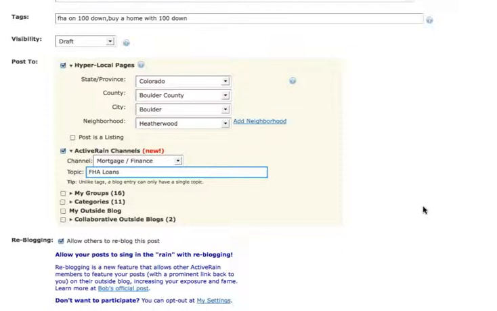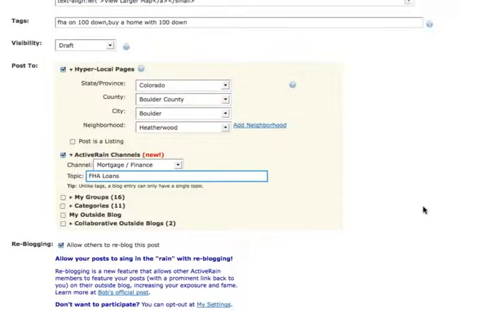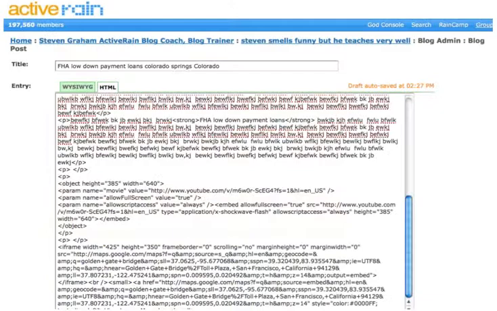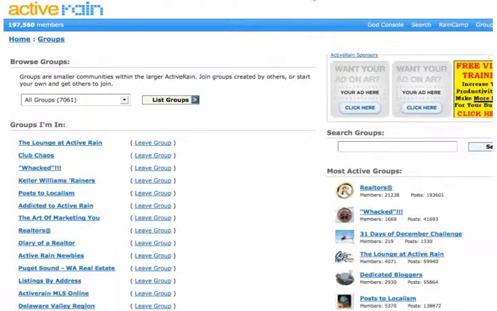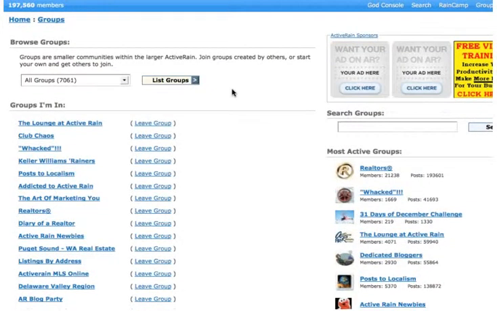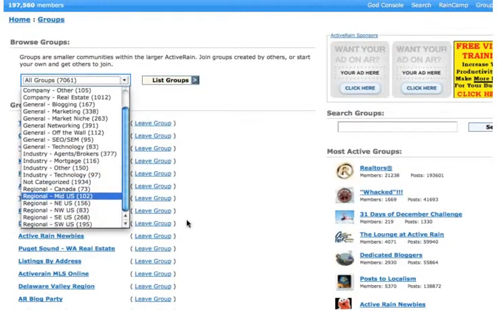Now groups. We can join groups by clicking the Groups tab right here. When we click the Groups tab, it takes us over here to where we see a list of groups that we're in and a list of groups that we can join. We can find groups by general region. So maybe Colorado, that would be Northwest U.S.? Yep. So I would click regional, and I could find 83 groups for the Northwest U.S. Or maybe I want to go by industry, mortgage. There's 116 groups for that.